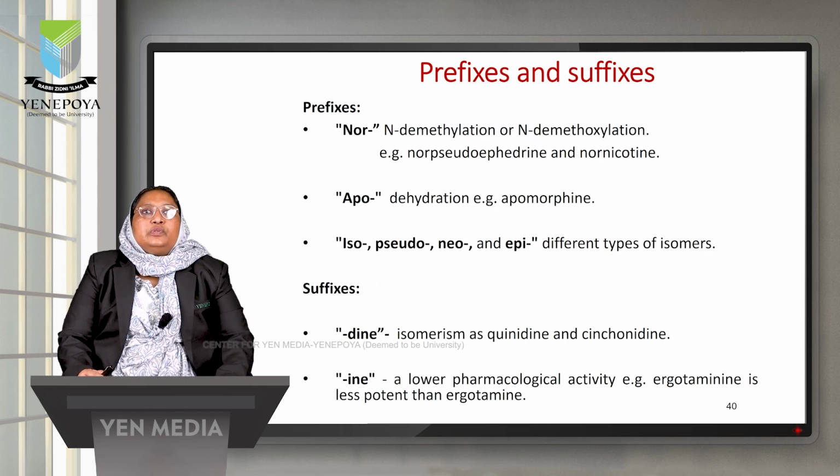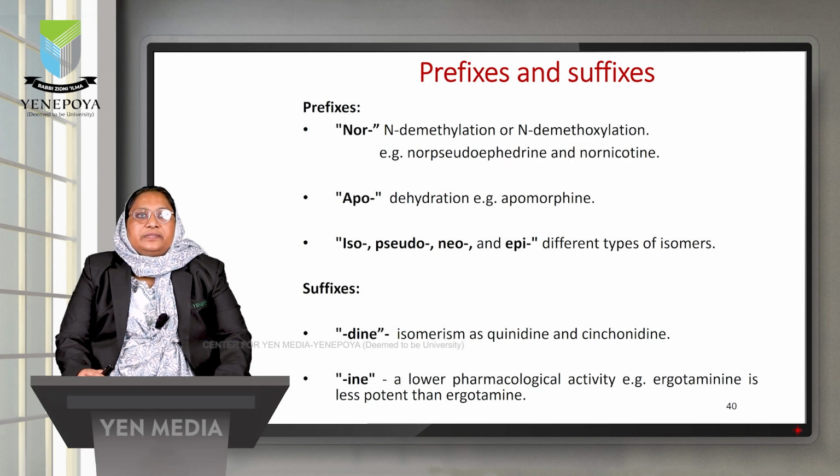There are certain prefixes and suffixes that can also be added to name the alkaloids, like the nor prefix, which can be used to denote N-demethylation or N-demethoxylation. The examples are nor-pseudoephedrine and nor-nicotine. Whereas the apo term is used to denote dehydration. So apomorphine means dehydrated morphine. Whereas iso, pseudo, neo and epi are the terms used to denote different types of isomers.